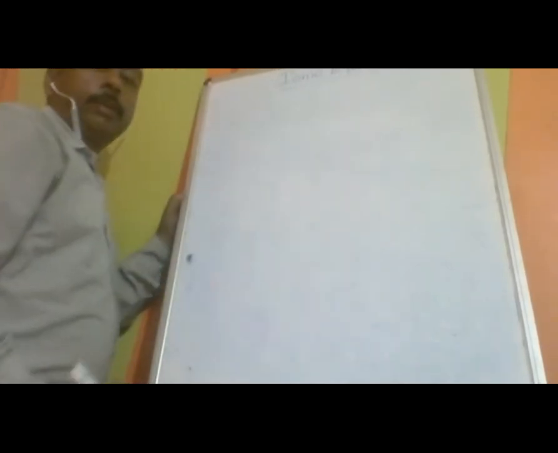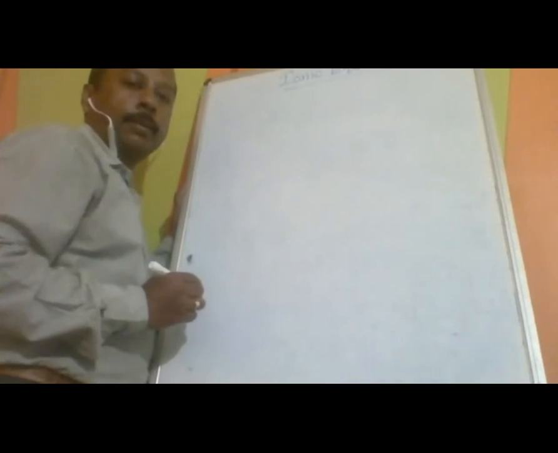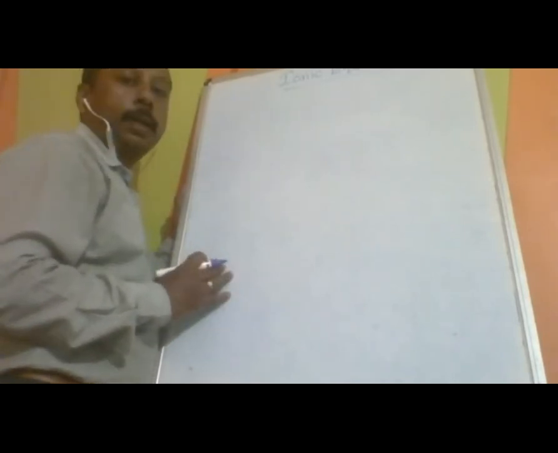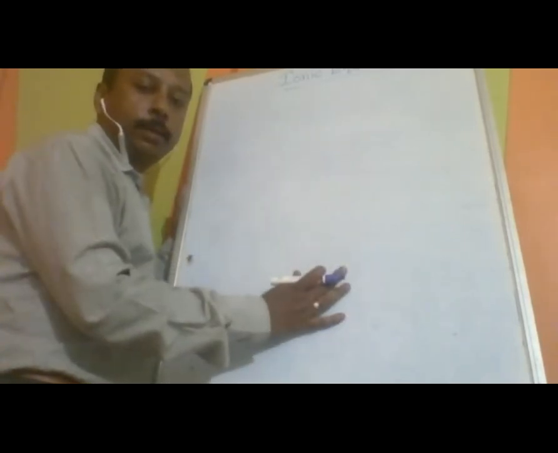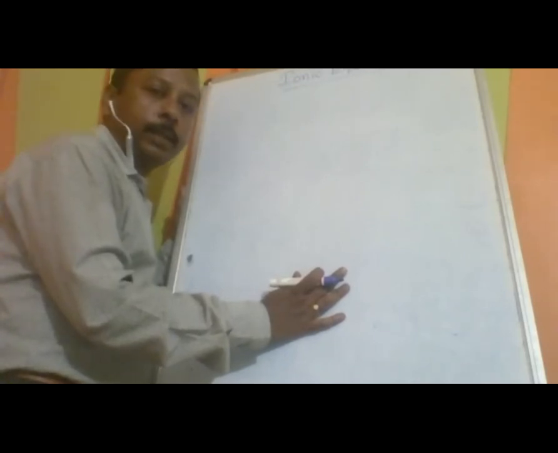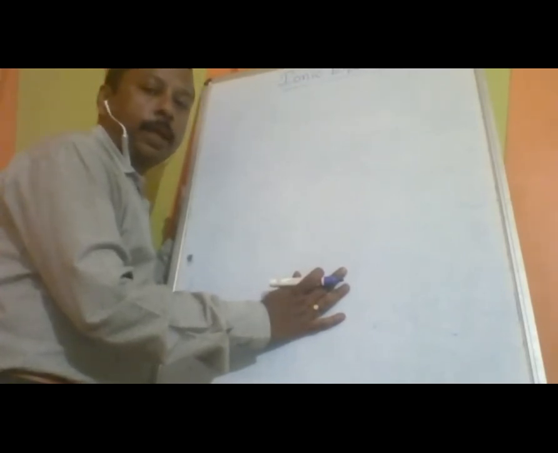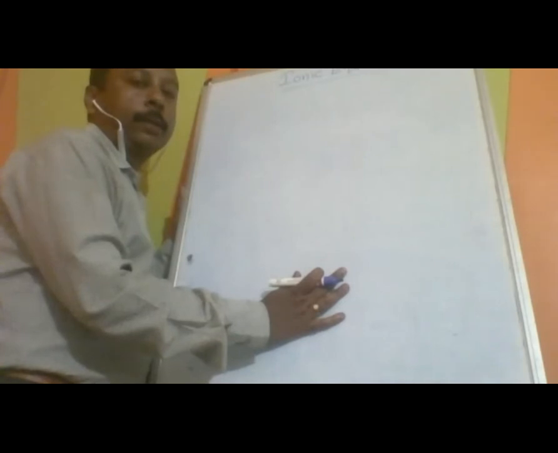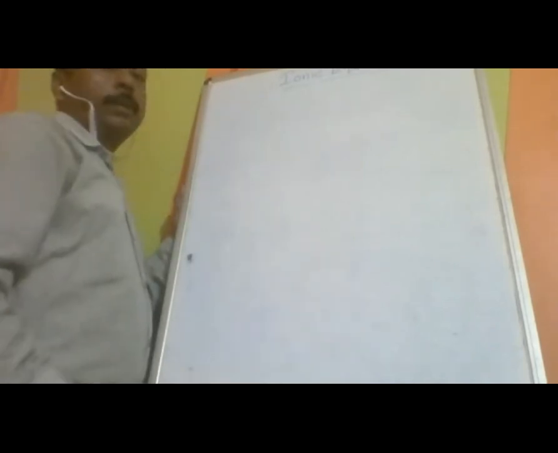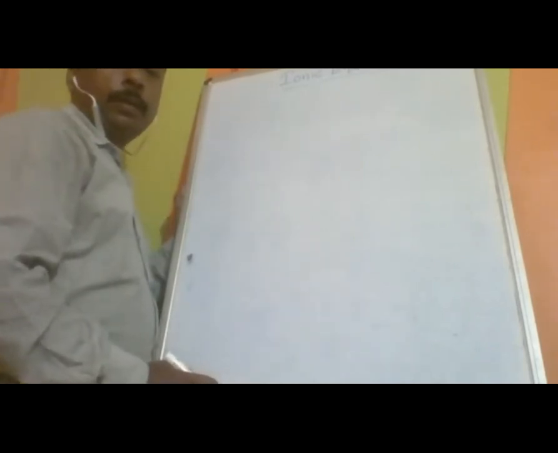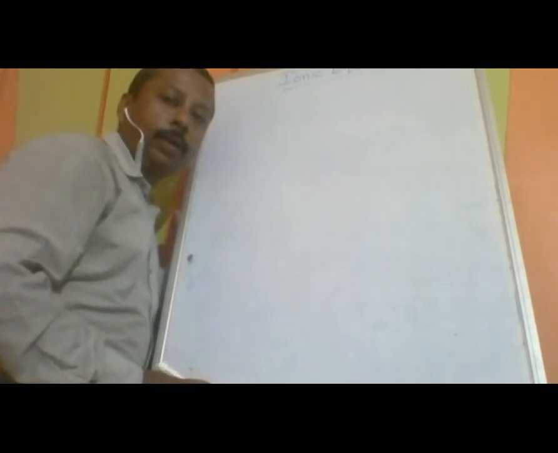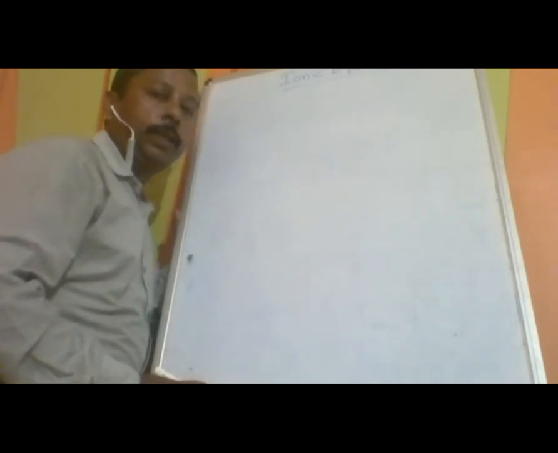Now, in this chapter we are going to study about the weak electrolyte only. Why? Because strong electrolytes dissociate completely, so there is no reactant itself. No reactant means it is not a reversible reaction, so not an equilibrium. That means in this chapter we are going to concentrate mostly on the weak electrolyte only.